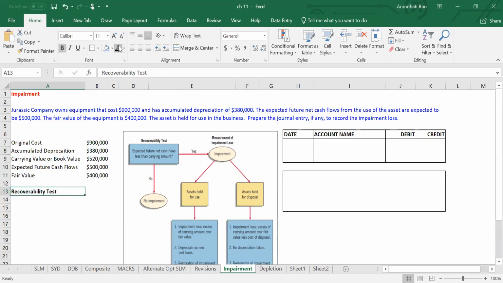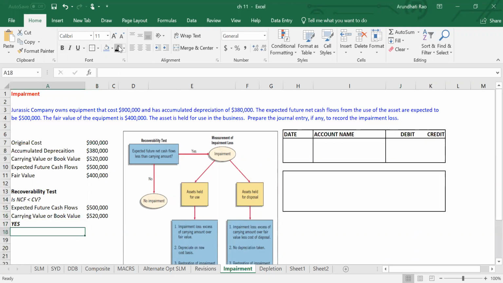So let's start with the recoverability test. Our question is, is the net cash flow less than the carrying value? The net cash flow in the future is $500,000. My carrying value is $520,000, which means, yes, I have an impairment loss.